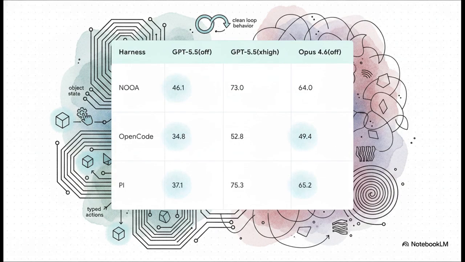Breaking down the Terminal Bench 2.0 results, we see NOA providing strict performance advantages over frameworks like OpenCode and NumPy. Pay special attention to the data in the reasoning off columns. When the model's internal reasoning effort is low, NOA significantly outperforms the others. This strongly suggests that NOA's explicit object state, typed actions, and clean loop behavior actively substitute for the planning discipline that stronger models usually have to generate all on their own.